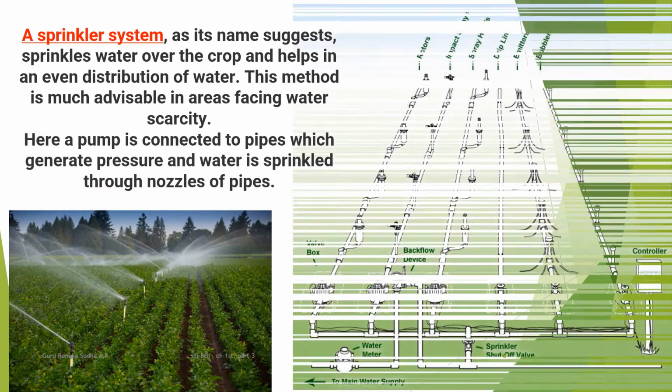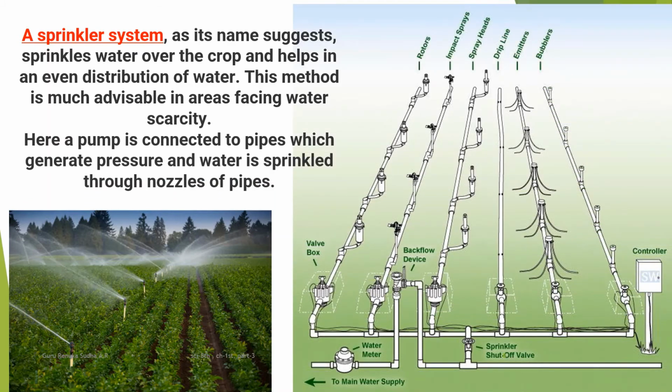And also here you can see that structure, how they are adjusting the pipes and how they are using the pumps and how they create pressure and how the nozzles of the pipes will sprinkle the water. So by using this technique, they supply the water in a controlled manner, avoiding the wastage of water.